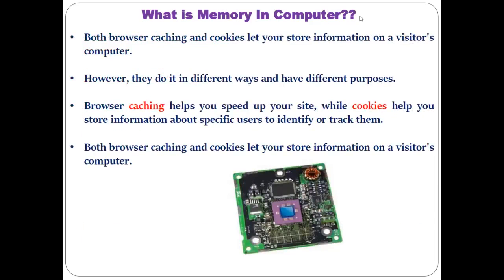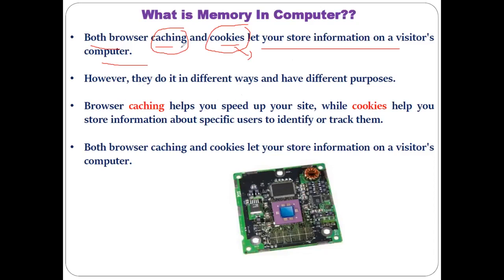Now, along with the cache memory, you must have heard about cookies also. So both the browser cache and the cookies let you store information on the visitor's computer. Whatever website we visit, whatever data we access, all that information used to be stored in the cache memory while you are browsing on the computer. And what information do cookies store? Cookies store information like user ID, password, all the things related to the tracking of the user. That information is stored in the cookies.